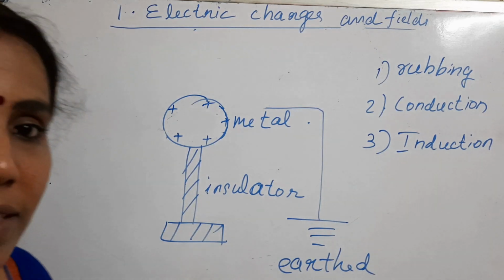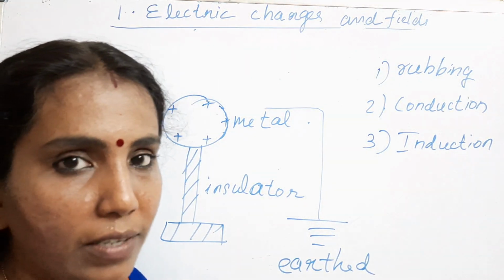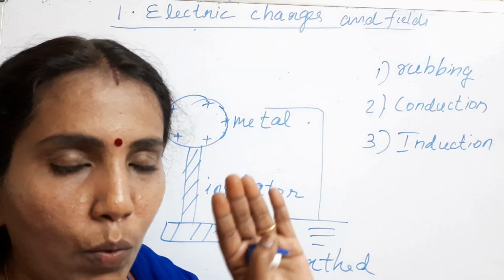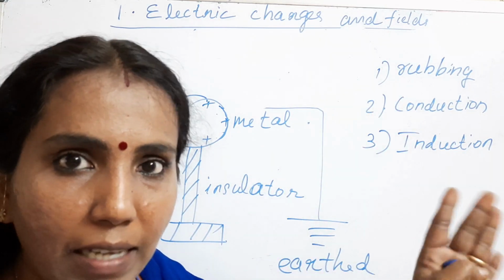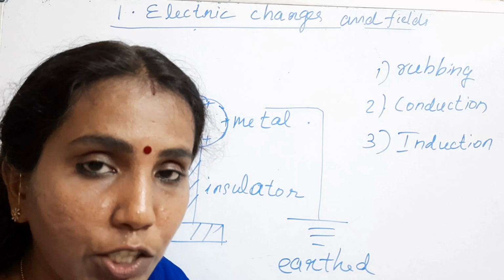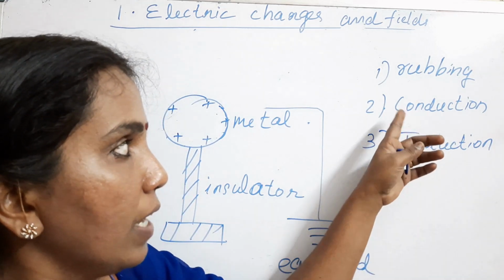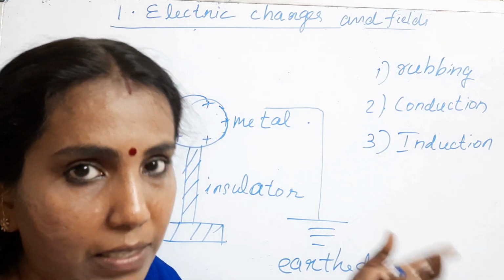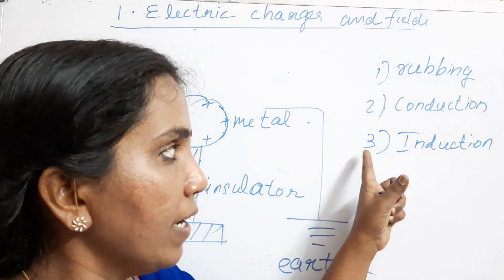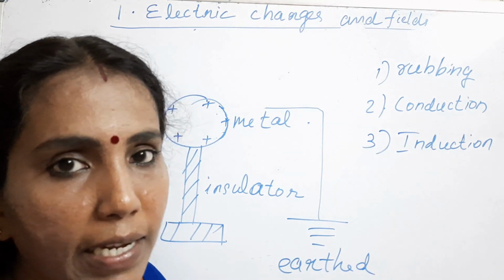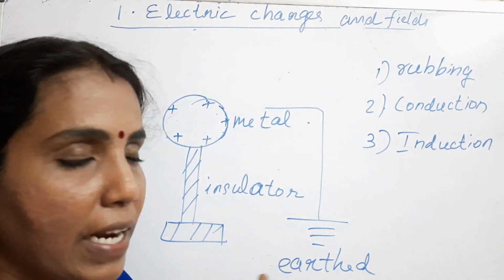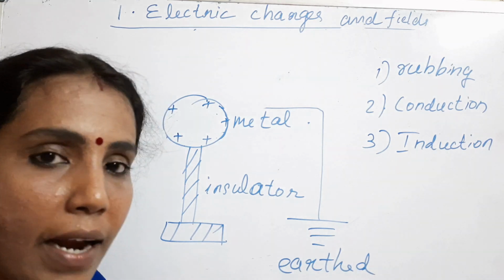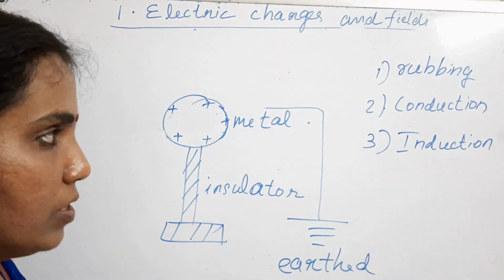So what are the three methods of charging? Rubbing: when one object is rubbed against another, by the exchange of electrons it is getting charged. The second one is by conduction, where by physical contact the charges are getting shared, and the third one is by induction. I explained how you can charge by induction. So these are the three methods of charging.